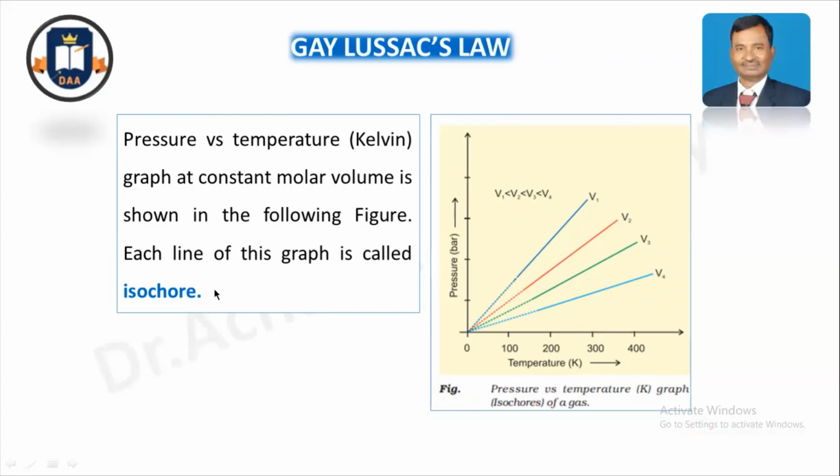And this is the third case, in Gay Lussac's law, where we always consider volume constant, and in this case each line is called an isochore.